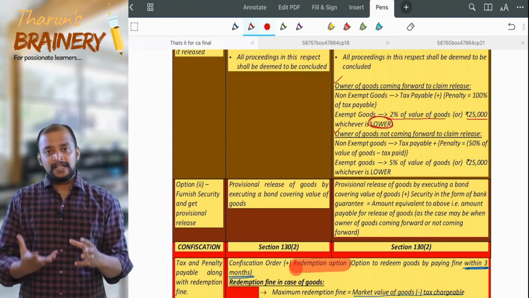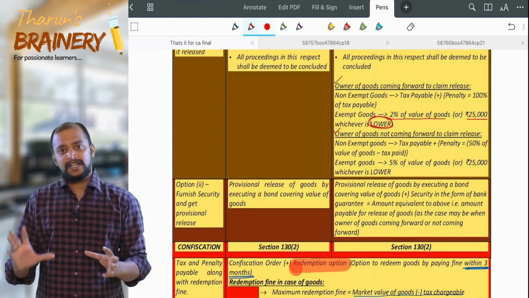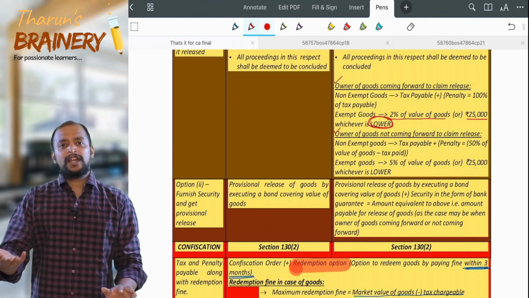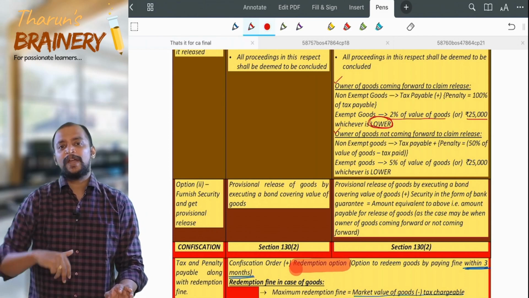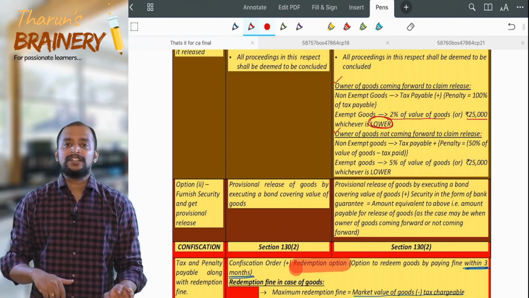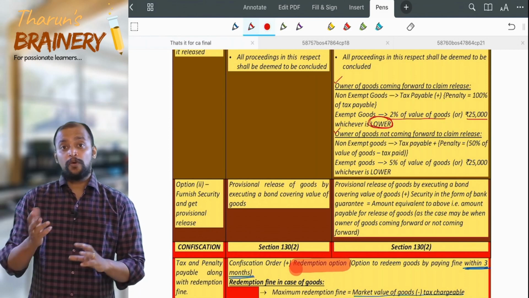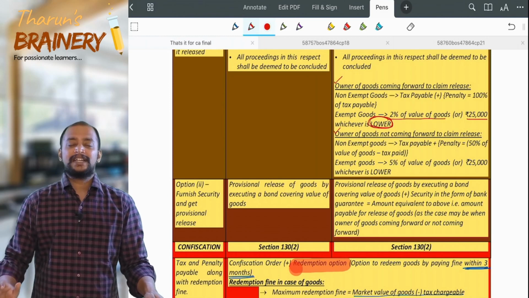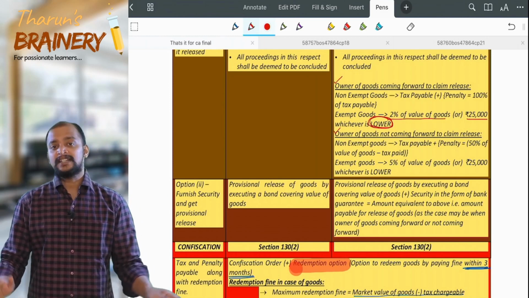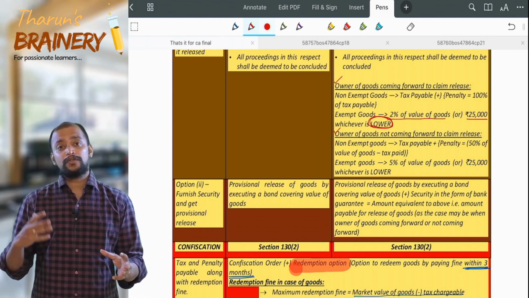The goods are seized, the conveyance is seized. Now the department may initiate and give a notice asking them to pay the tax, interest and penalty to release the goods, or the owner will come and request, saying I am ready to pay the tax, interest and penalty, please release. Like that, the owner may come forward or not.